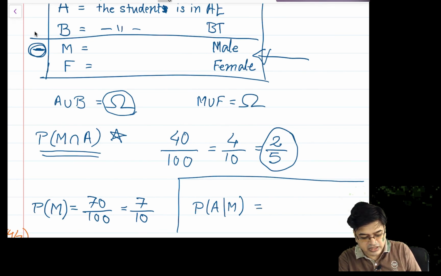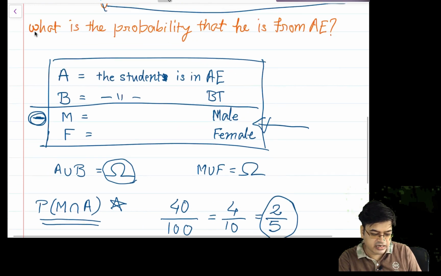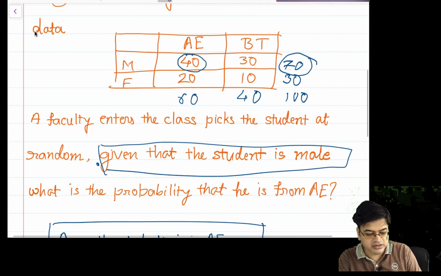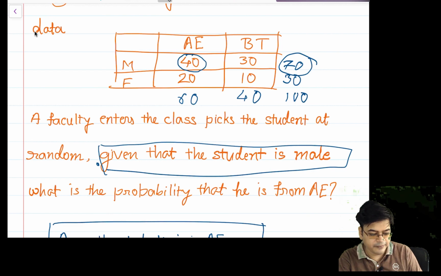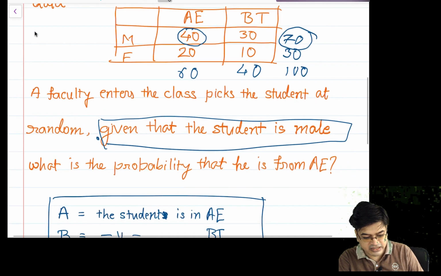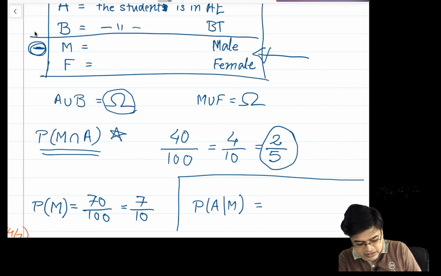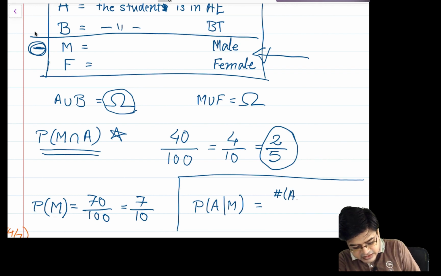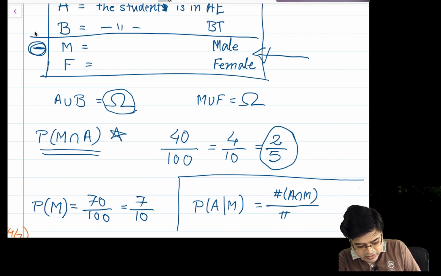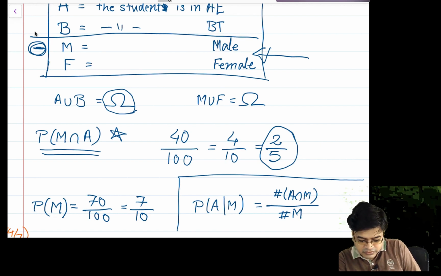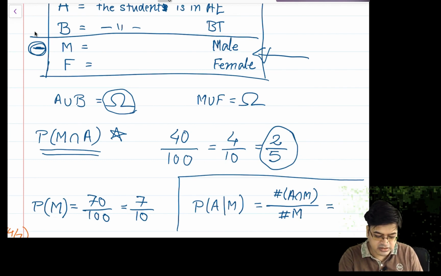Because it is known that the guy is a male, and we are implicitly assuming that all students are equally likely, I can simply see that my probability is the number of elements in the set A intersection M upon the number of elements who are male.